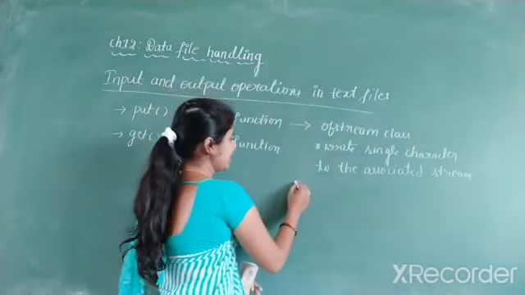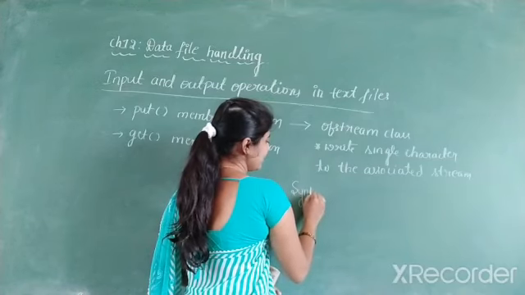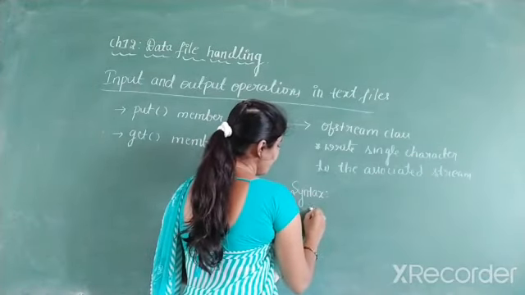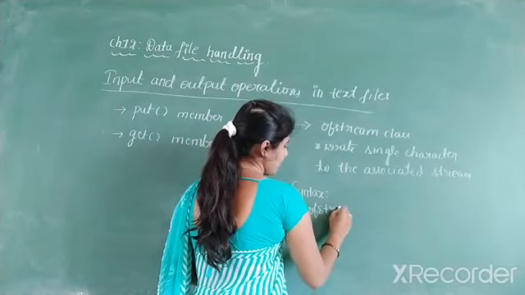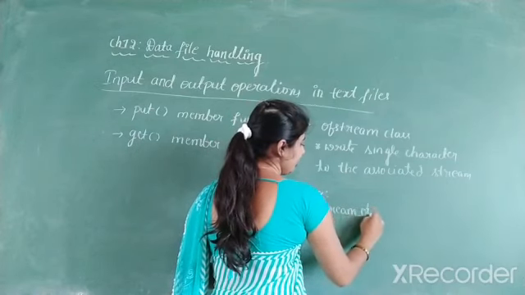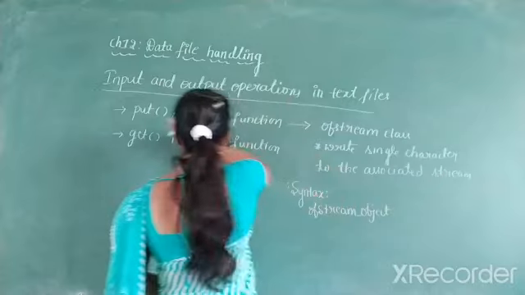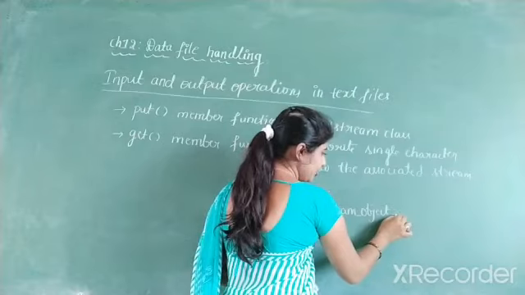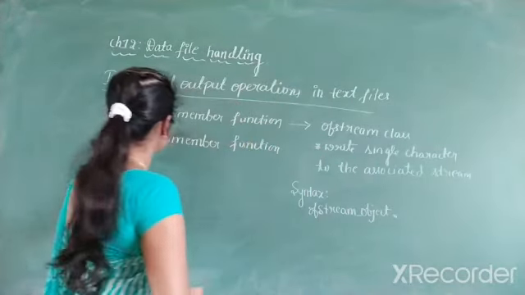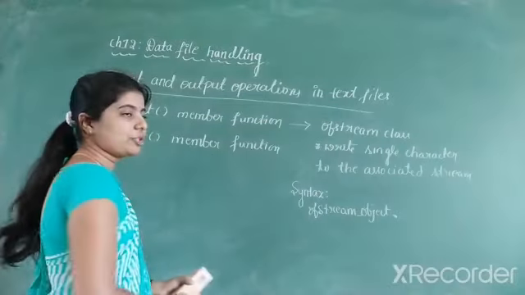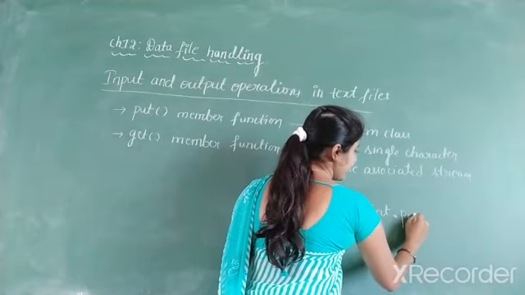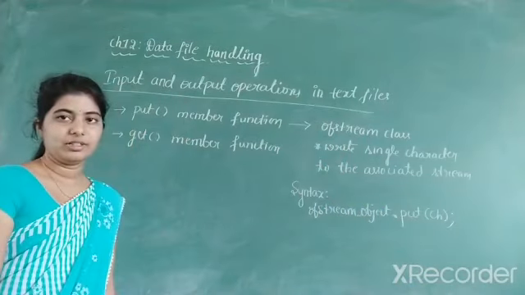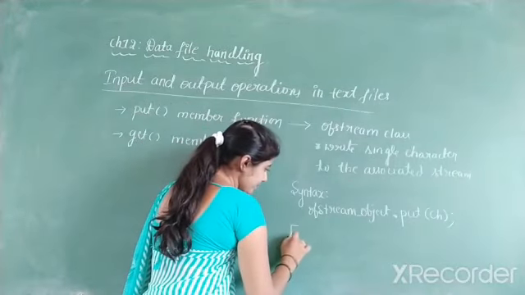So what is the syntax and example for this? When you consider the syntax of the put function, first we have to write the ofstream object, because the put function belongs to the ofstream class. Then the dot operator. Then you have to write the function name. The function name is put. Then you have to pass the character.